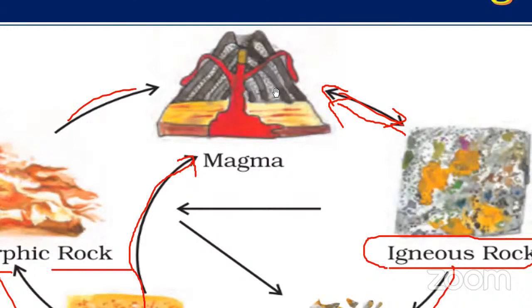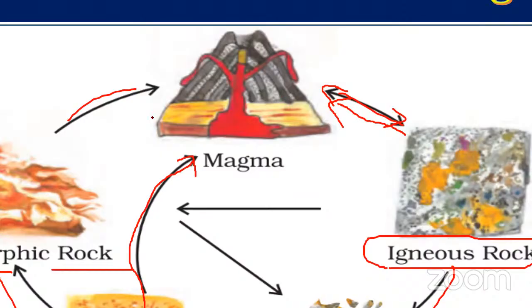When it is going out, it will also take away the materials which are present nearby, because it is intrusive igneous rock. Is this clear what I'm saying?